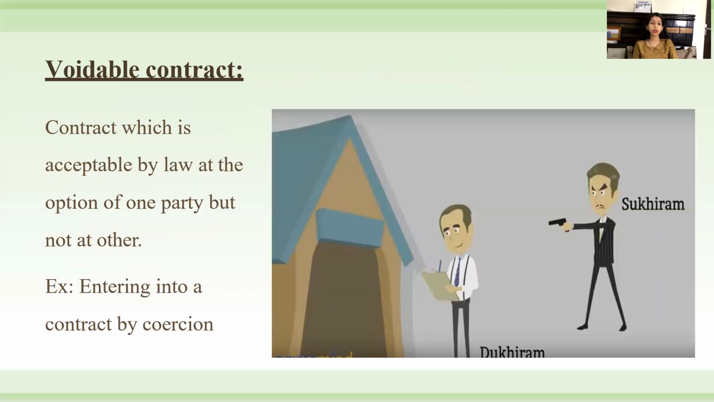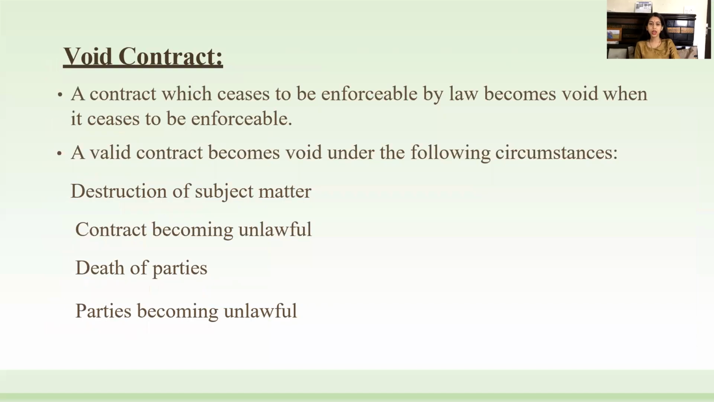Next one is voidable contract. This voidable contract is a contract which is enforceable by law at the option of one of the parties but not at the option of the other. Entry into a contract by coercion, for example. So now it depends on the parties, either to continue with that particular contract or to just rescind that particular contract. Next one we have is a void contract.